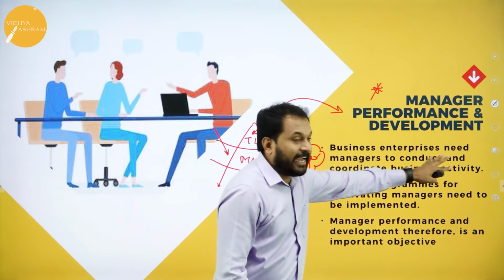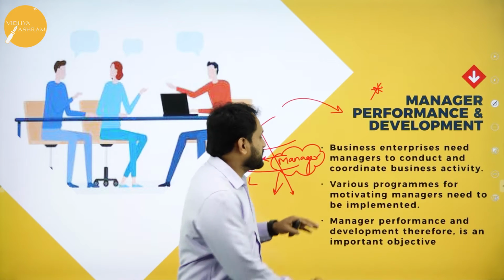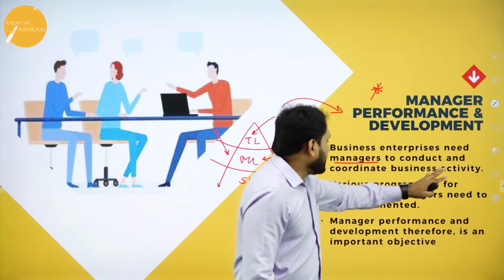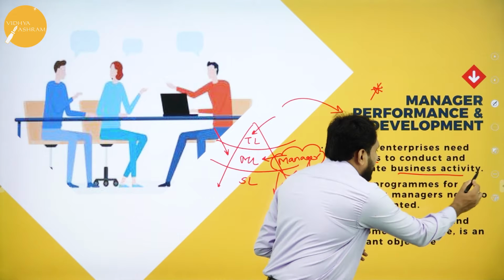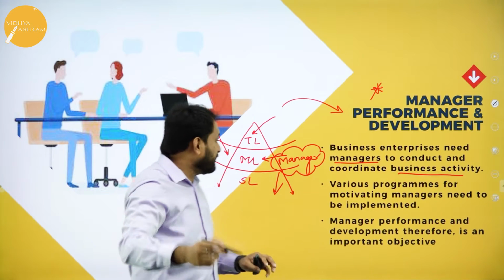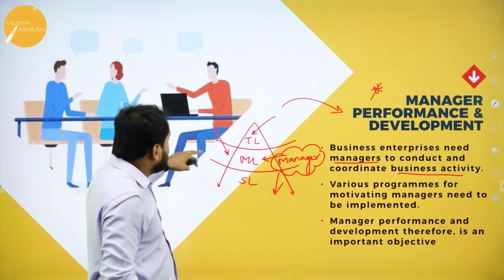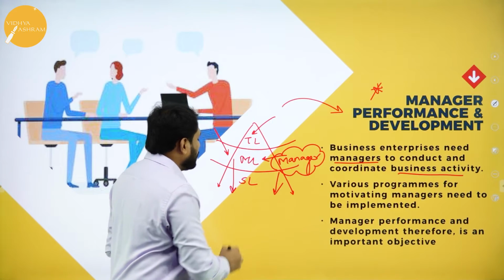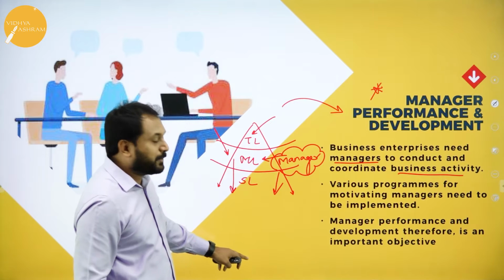So a business enterprise needs managers. For what? To conduct and coordinate business activities. So who will coordinate everything? That is the manager. He is in the second level. He will conduct the things, and he should have coordination with all the other people.